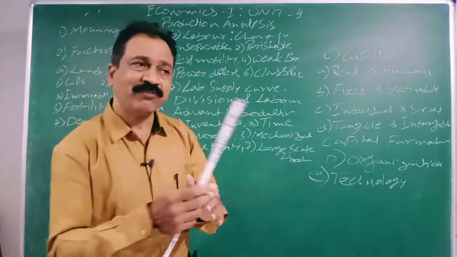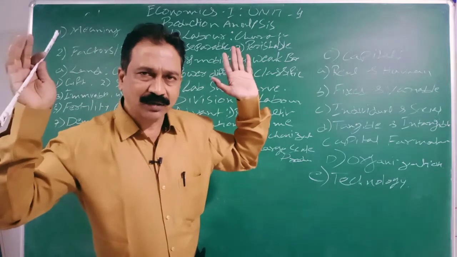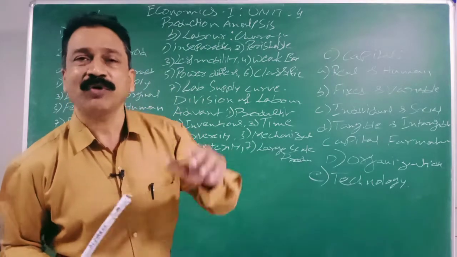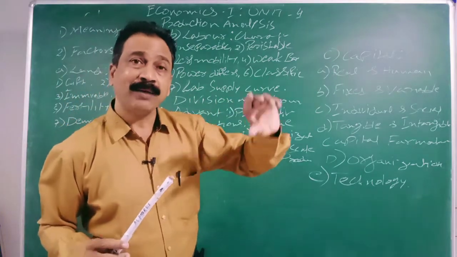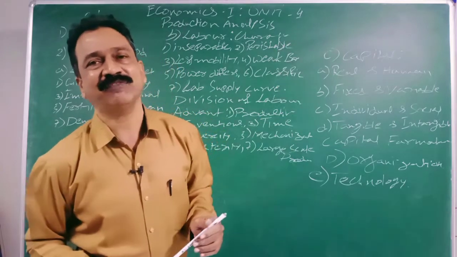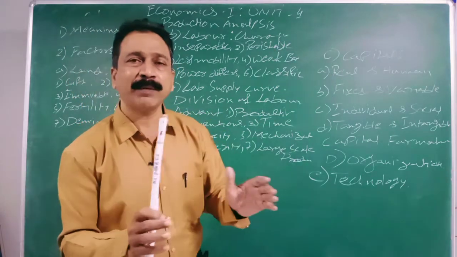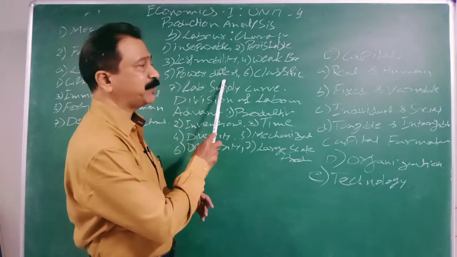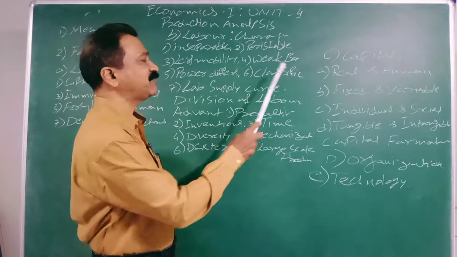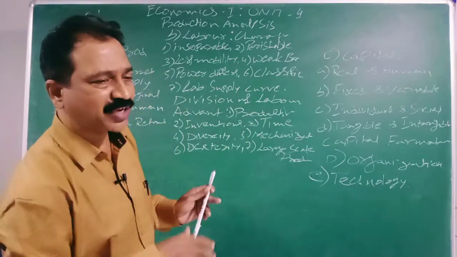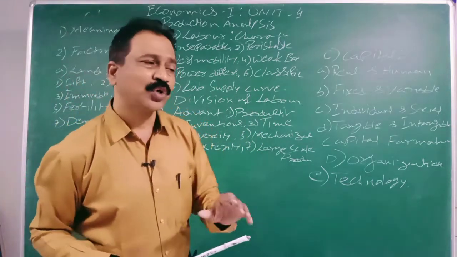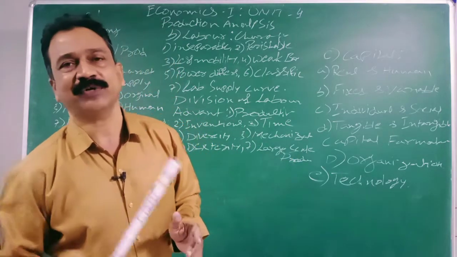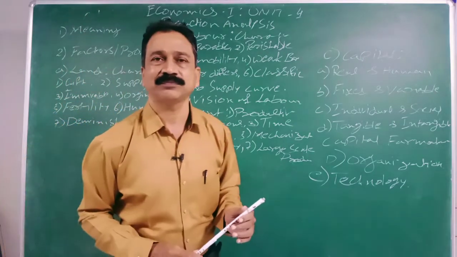If you go to a different area, hard work, labor, there also all the labor cannot do the same level of work. For women labor, less paid. For male labor, more paid. You have seen that difference. So all labor does not have the same level of power. It differs from person to person. Classifications. We will see 3 classifications of labor: unskilled, semi-skilled, skillful labor. I will show you the example.